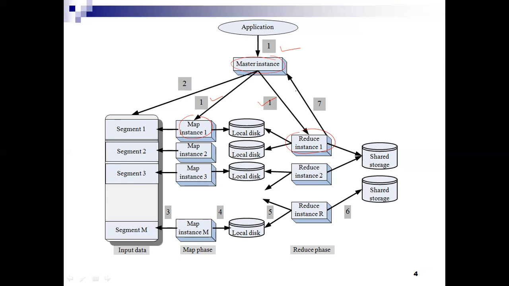It's very simple. An application starts a master instance and M worker instances for the map phase, and R worker instances for the reduce phase. M is nothing but the map workers. So how many instances are there for map reduce? For map, we have map instance 1, 2, 3 up to n. For reduce also, we have reduce instance 1 till reduce instance R. So this is the first step.